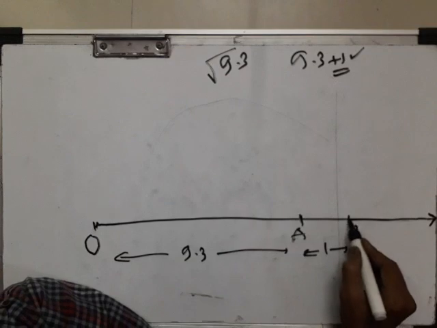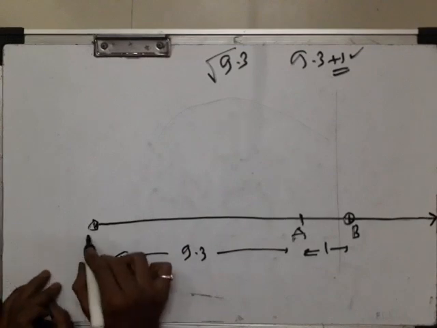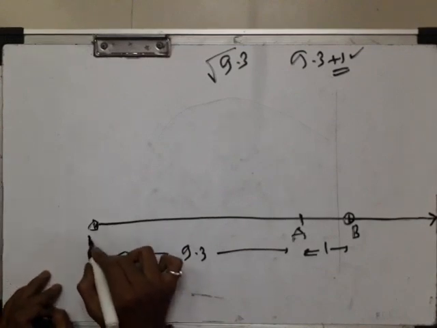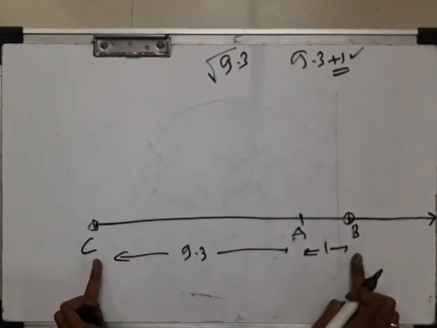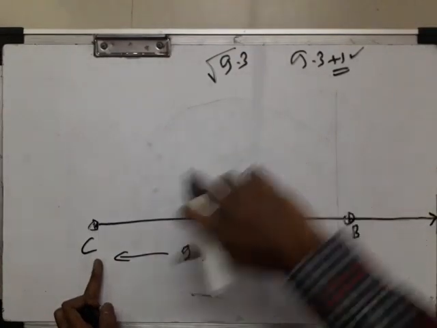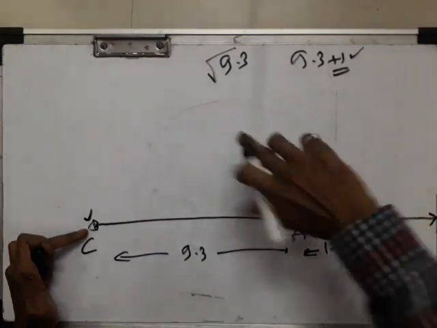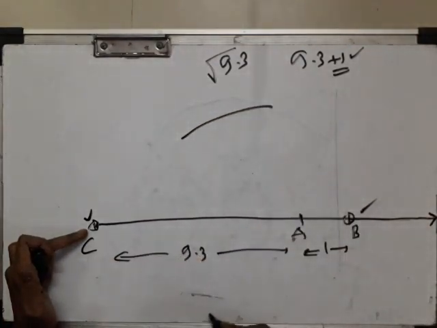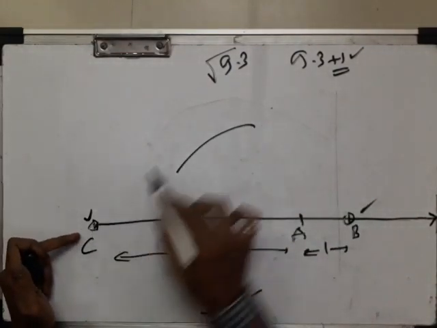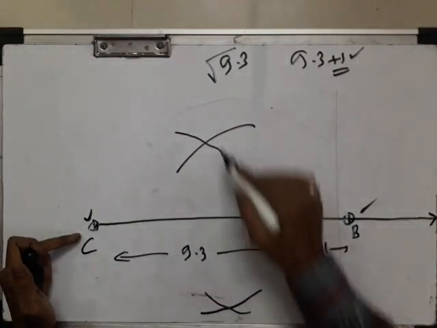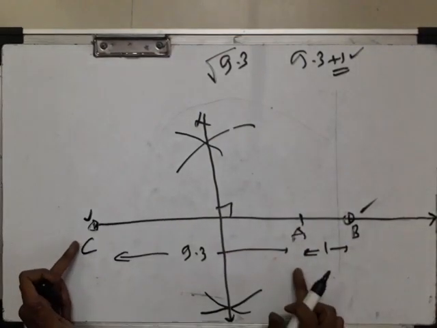Okay, next draw the perpendicular bisector of this OB. You can take any other letter, suppose C. Draw the perpendicular bisector of CB. It's a perpendicular bisector, so take more than half. Place the compass at C and B, take more than half the distance. Just draw one arc here, downside. I don't have that much space, so I'm taking this arc somewhat close to this line. Again here, draw the perpendicular bisector of this CB, not CA.